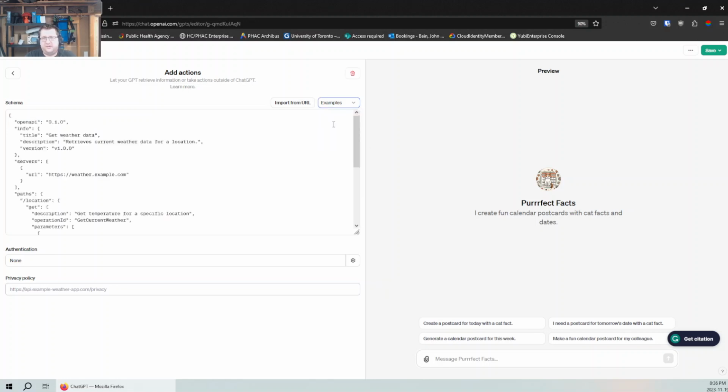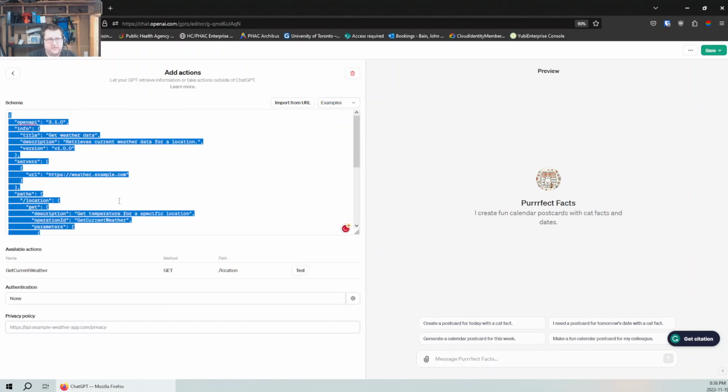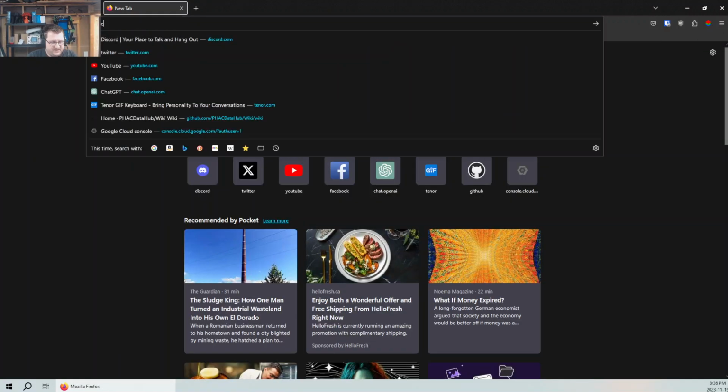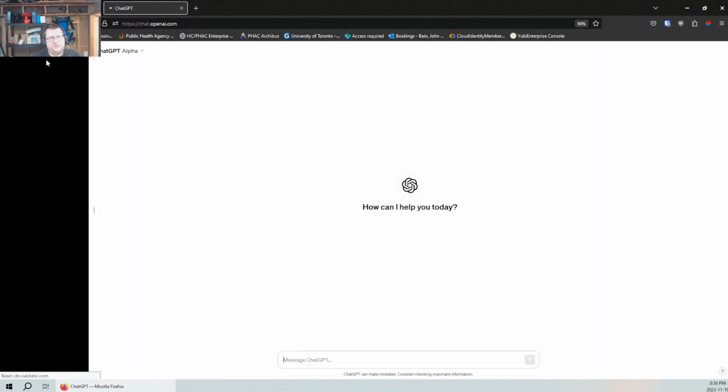So I'm going to take the weather one. This is just an example schema for the endpoint, for some weather endpoint. But I don't really care about that, I'm just going to use it as an example. Now to use it as an example, I'm going to get ChatGPT to make my own sample for me.